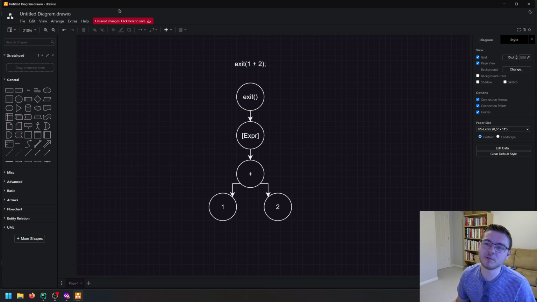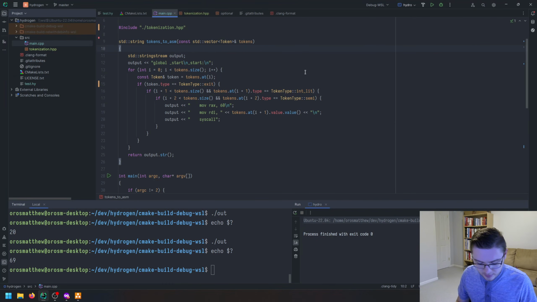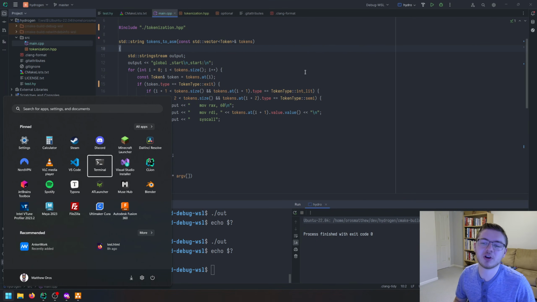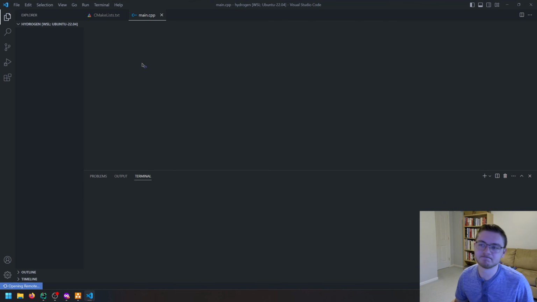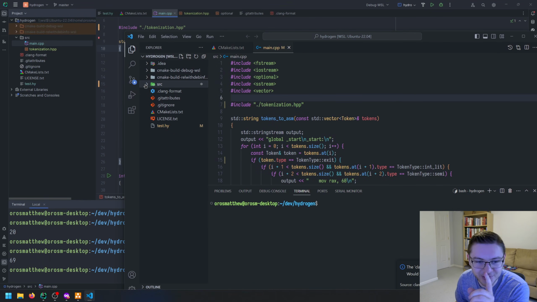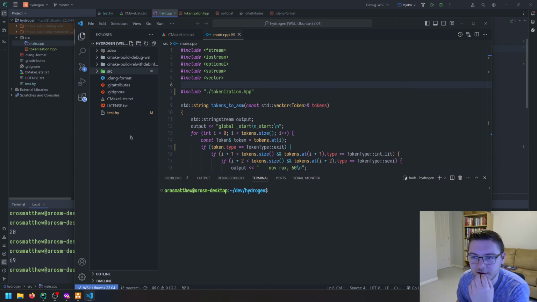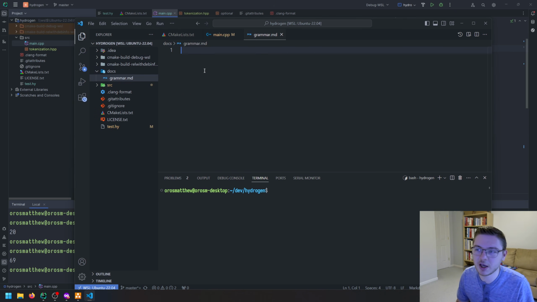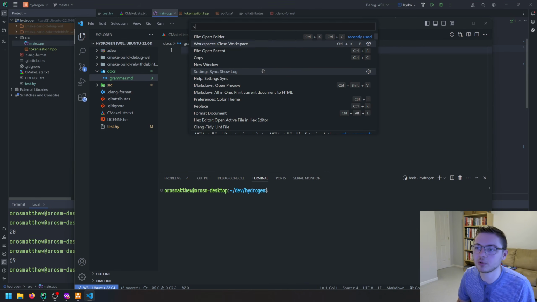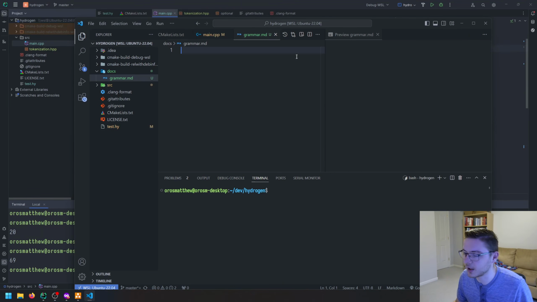There are a few different ways that you can write that out. I'm just going to do this in a really crude, non-standardized way. I like to do this in VS Code because I want to use some LaTeX, since it's a really good way of visualizing this. So I'll create a docs folder and make our grammar. It'll just be in Markdown, and then we'll do LaTeX in Markdown. We're going to preview our Markdown on the right here.